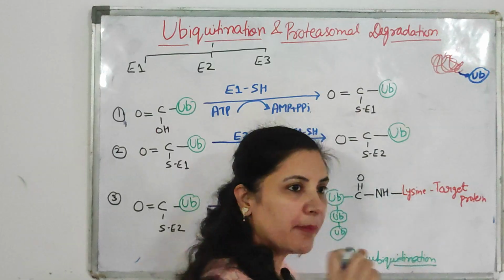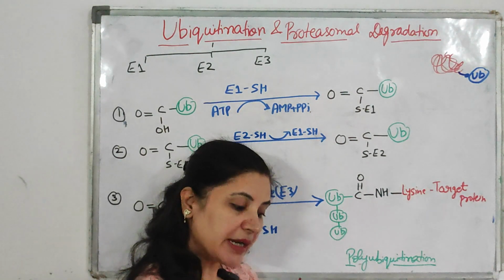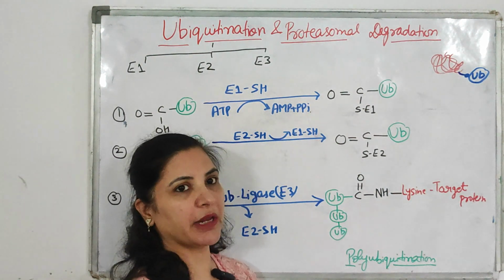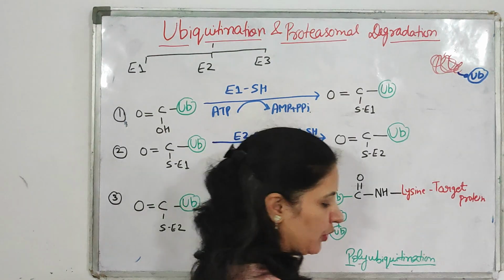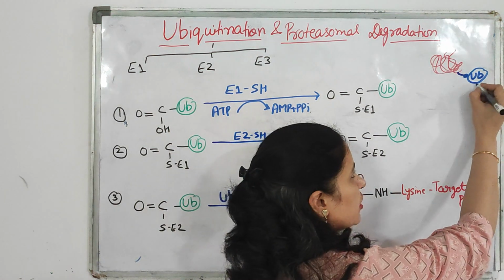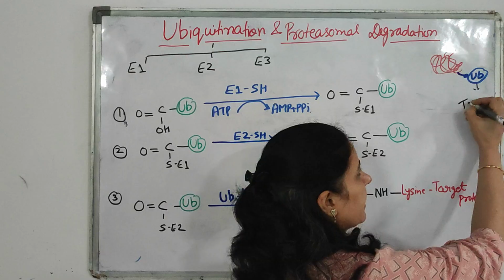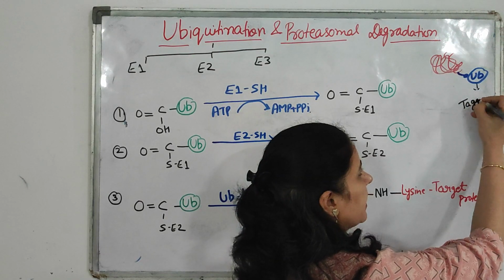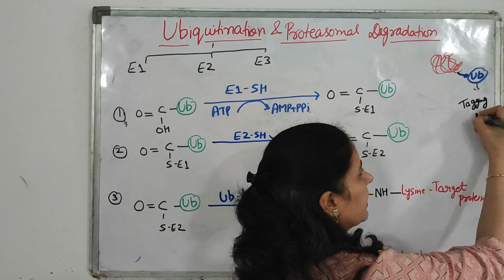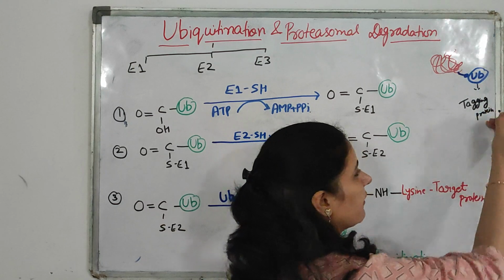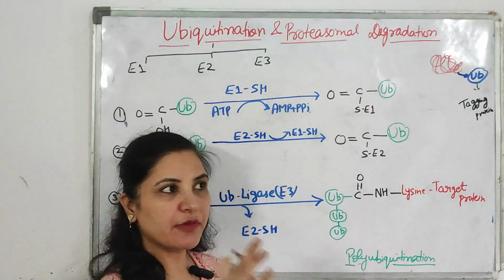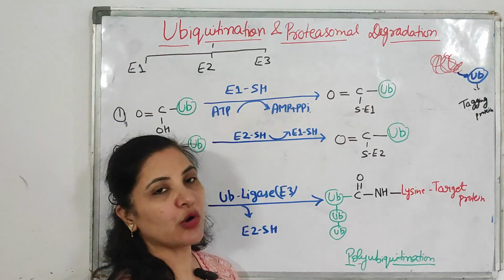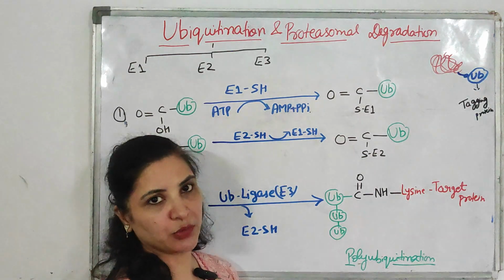So remember, ubiquitin is itself a protein, but it is a tagging protein. The main function of ubiquitin is to tag that protein which has to ultimately undergo degradation by the proteasome.